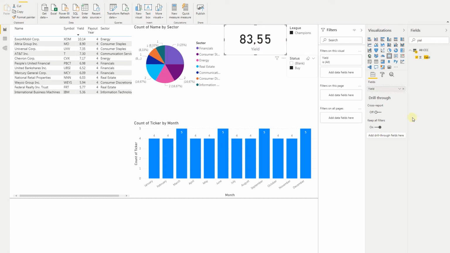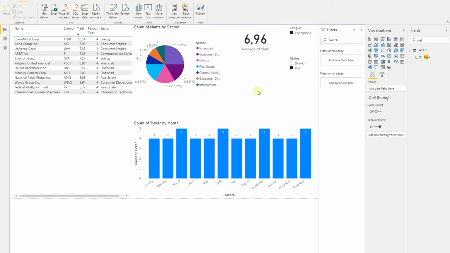Now this is some kind of nonsense, but that's because it's trying to do the sum. Let's change it to the average, and we have 6.96 average per year. With such a portfolio, if the dividend would be paid, like we're paying 25 years, we can expect that it will be paid like this, and with the current prices of shares, you can expect almost 7% return just in dividends.